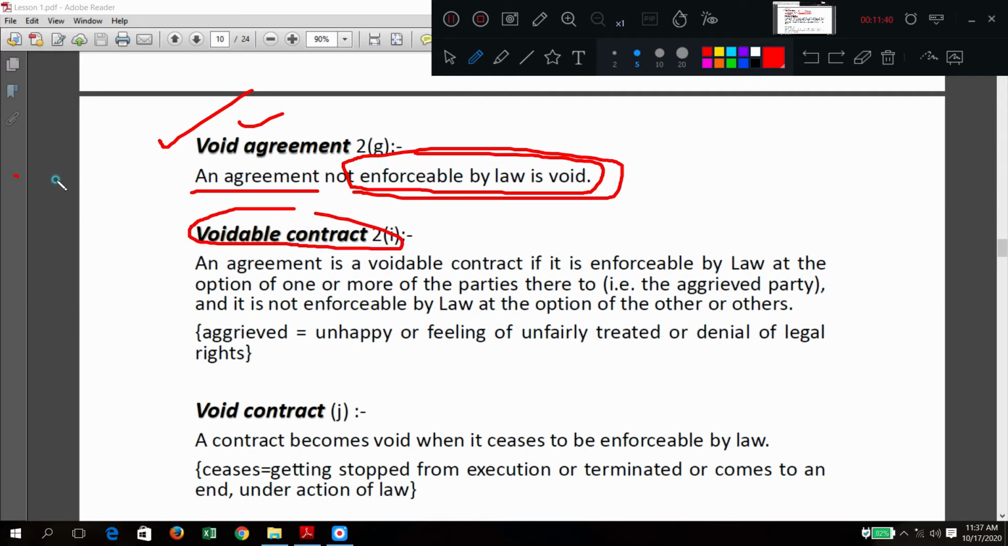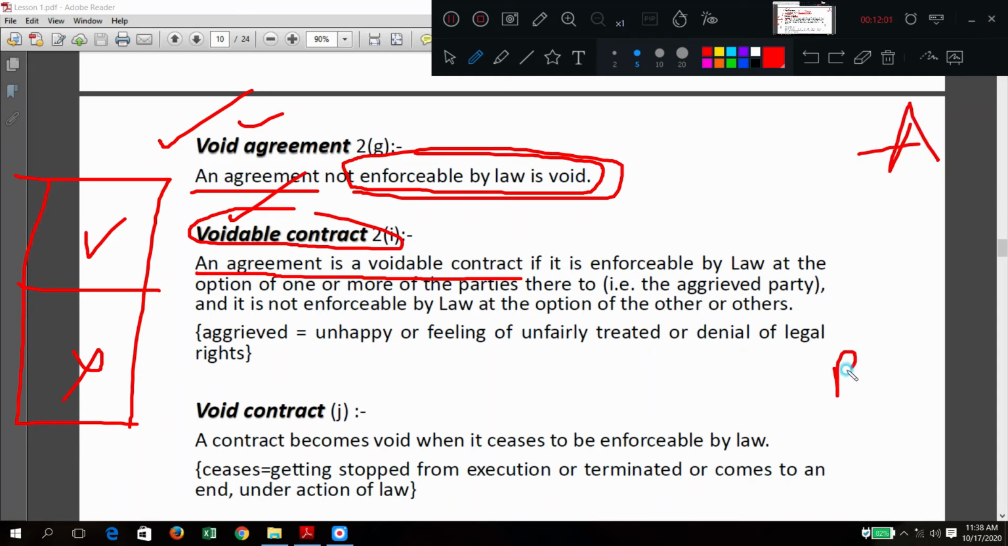Voidable means some portion is okay, it can be performed, can be tested under the court of law, something is not possible, so that way you call it voidable. That is also possible here. Okay, the agreement is a voidable contract, and some agreement is there between these two. So that is voidable if it is enforceable by law at the option of one or more parties thereto, the aggrieved party, and it is not enforceable by law at the option of others.